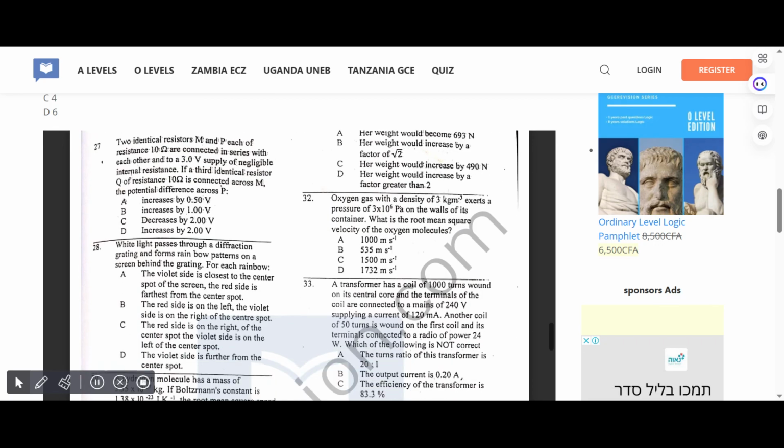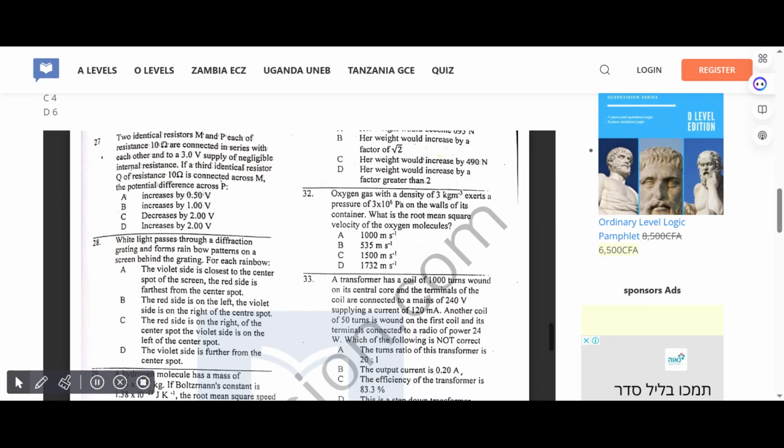Oxygen gas with a density of 3 kg per cubic metre exerts a pressure of 3 times 10 to the power 6 on the walls of its container. What is the root mean square velocity of the oxygen molecules? Correct answer for 32 is A, 1000.